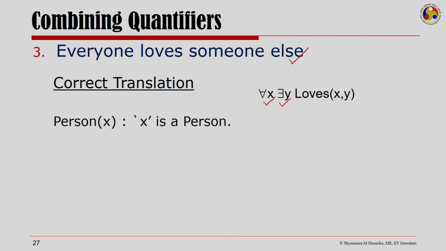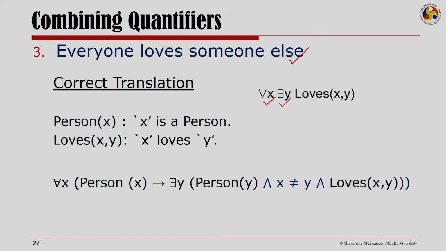So, I take person x to mean x is a person. I take a predicate loves x comma y to mean x loves y, and then I could write a statement like this, that for all x, if x is a person, it would imply that there is a y where y is a person and x is not equal to y and x loves y.